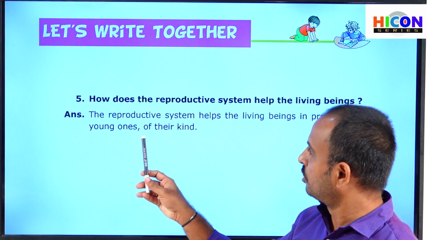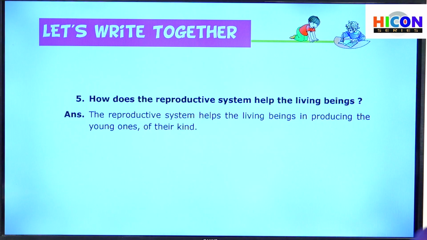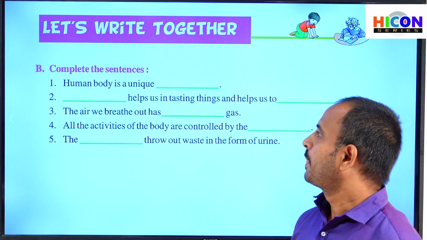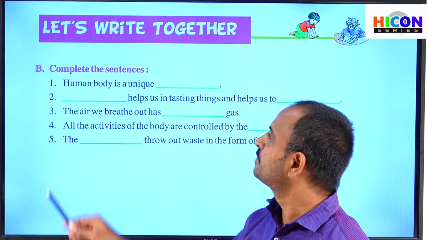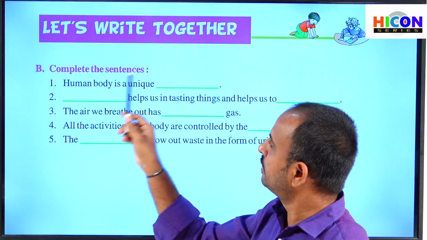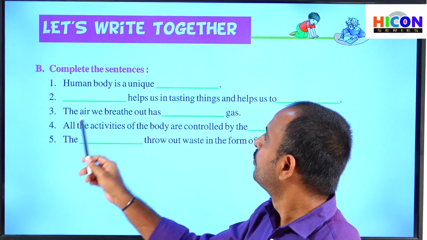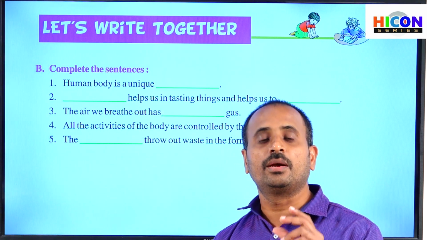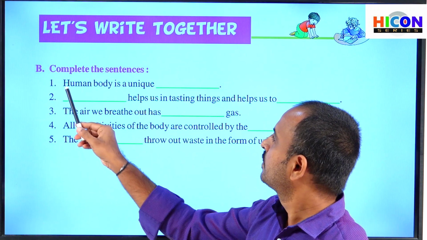So children, note down this question also in your notebook. Now see the next section in the activity part, that is section B, complete the sentences. Here they have given 5 sentences and we have to fill the blanks in each sentence with a suitable, that is, appropriate word. So read the first sentence.